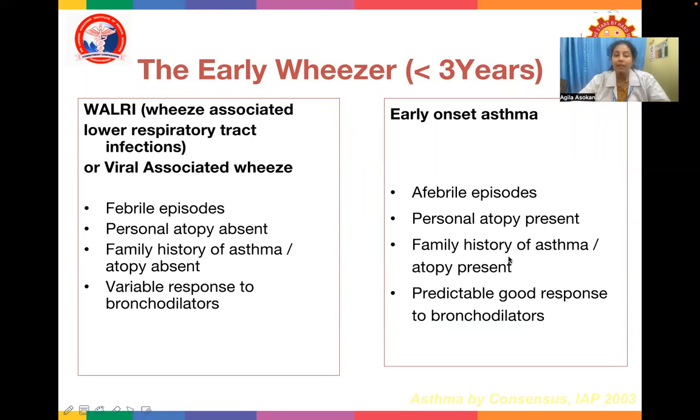Early onset asthma will have afebrile episodes. Personal atopy is present. Family history of asthma or atopy is present, and there is predictable good response to bronchodilators. These are the features which are going to differentiate the two causes of early wheezer, which are wheeze-associated lower respiratory infection and early onset asthma.